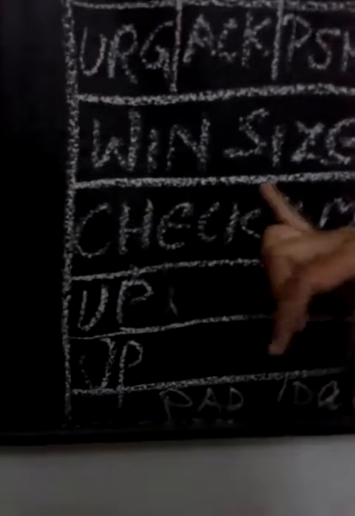This represents the window size. What is the size of the window? Followed by the checksum to detect errors. Followed by the urgent pointer, if any urgent pointer is required. Next we have the options, then the padding bits, and finally the data.